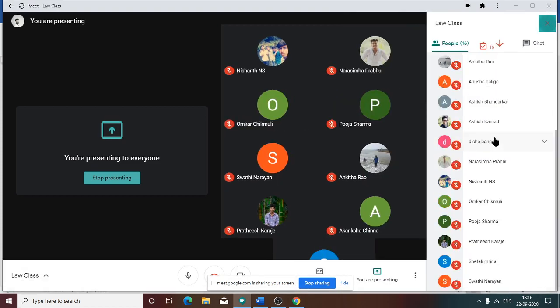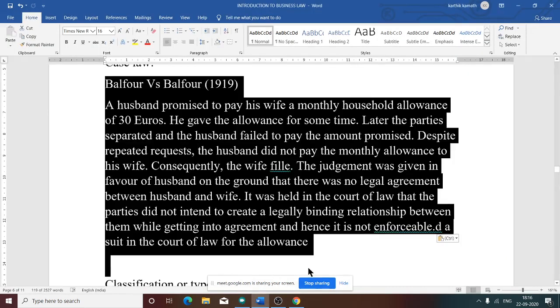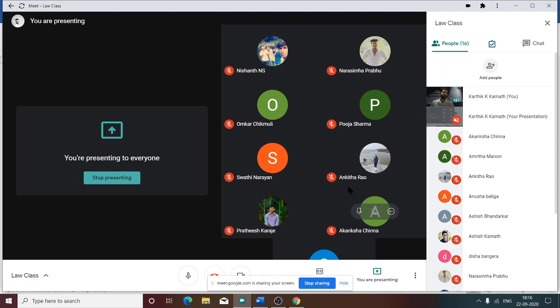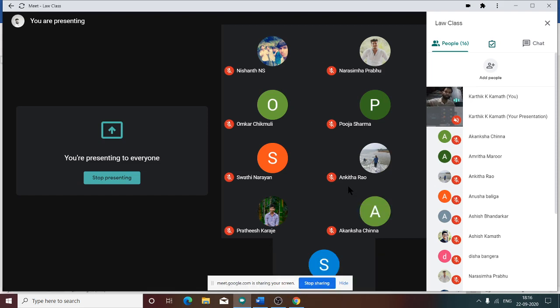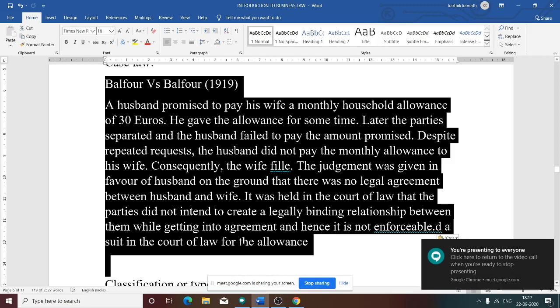So I hope there is no doubt regarding the case law now. Case law Balfour versus Balfour. Whether it is clear now. See this, first the husband will promise to pay the wife a certain sum of money. After they are separated, the husband stops paying that money. That is why the wife files a suit in the court of law, that is, files a case against her husband. But the court of law held that the husband need not pay the money as there is no intention to create a legal relationship, because there is no written agreement and it is a domestic or near relative agreement. Hence, it is not enforceable. So that is about Balfour versus Balfour 1919.